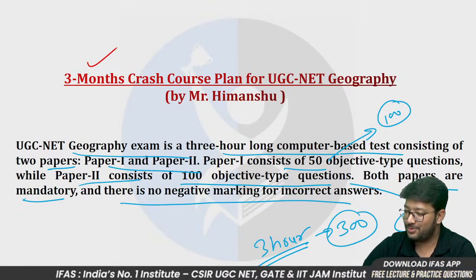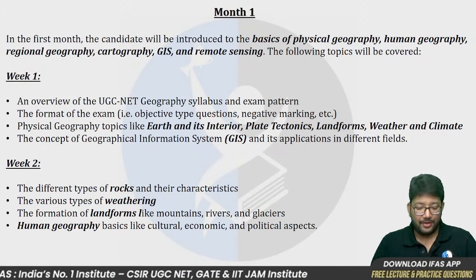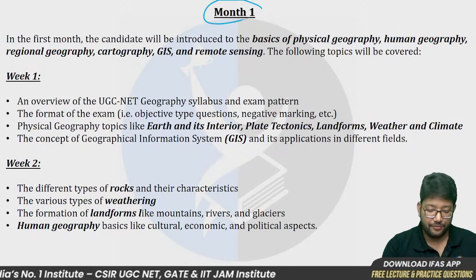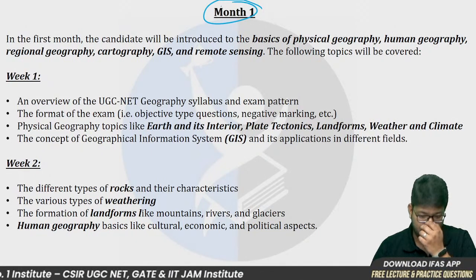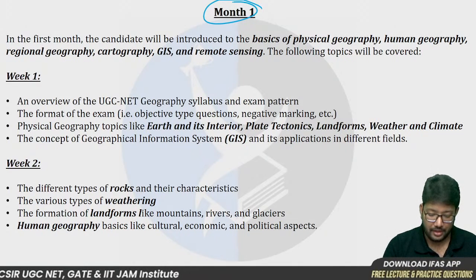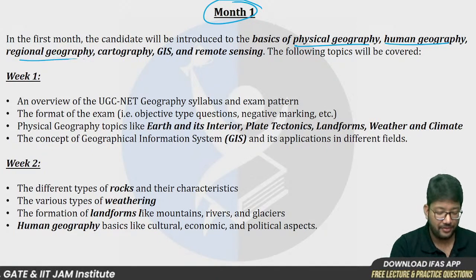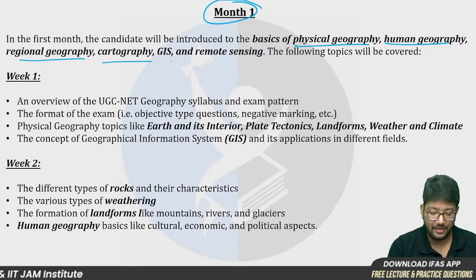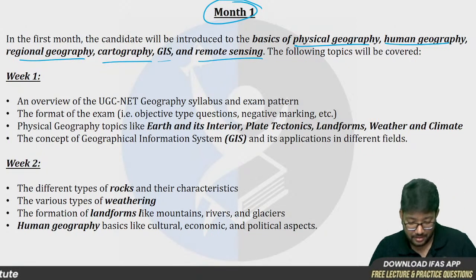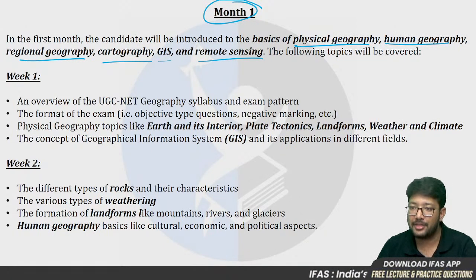Okay, so let's start. In the first month of our geography session, we are going to have a look at physical geography, human geography, regional geography, cartography, GIS and remote sensing. These are the topics we are going to cover thoroughly and comprehensively in month 1.